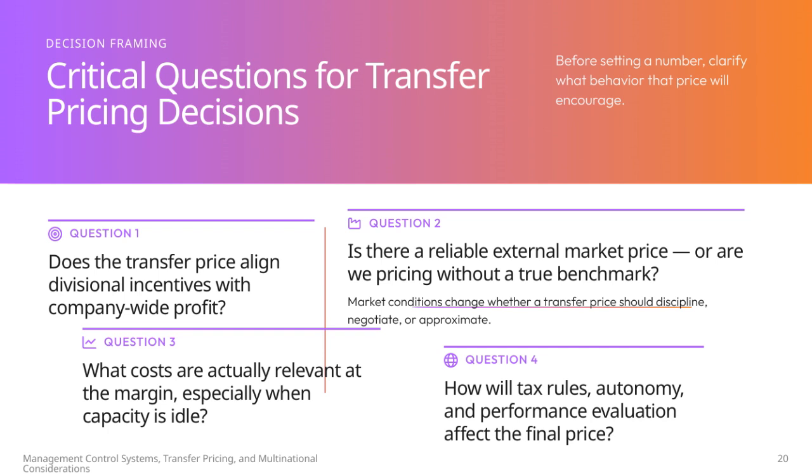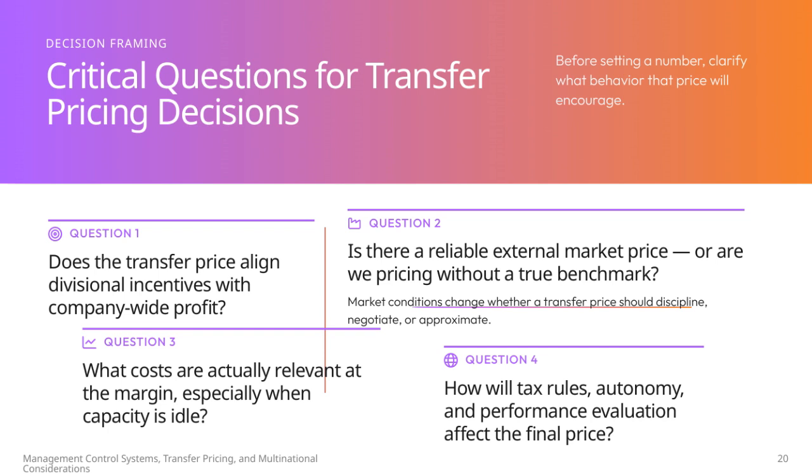This matters because market conditions can vary, and depending on those changes, the transfer price might need to serve different purposes, like disciplining divisions, encouraging negotiation, or simply approximating external prices. The third question focuses on costs. Which costs are actually relevant at the margin, especially when there's idle capacity?